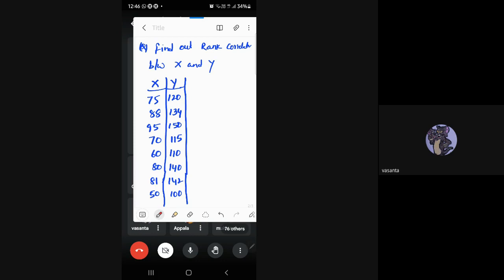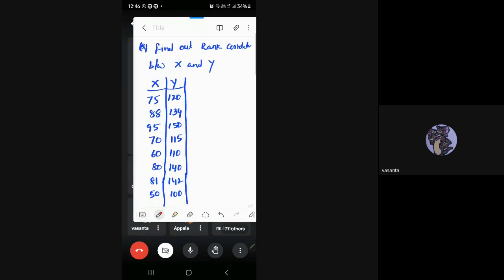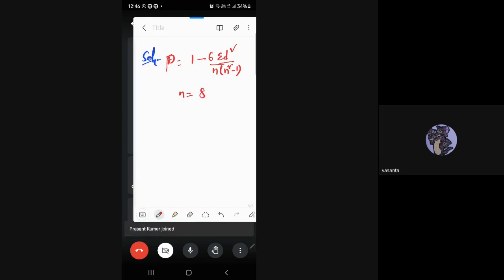Once we have the data like this, always first we need to write the formula. As we know, rank correlation rho is equal to 1 minus 6 sigma d square by n into n square minus 1, where n means number of pairs. Observe, how many number of pairs are given? 1, 2, 3, 4, 5, 6, 7, 8. That means n is equal to 8.